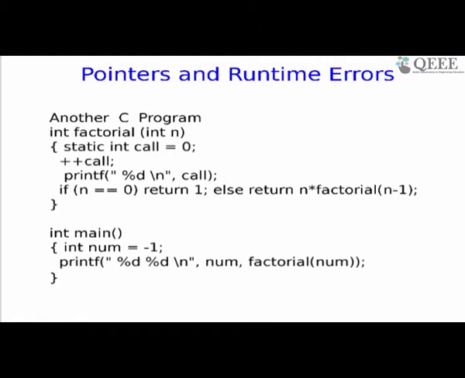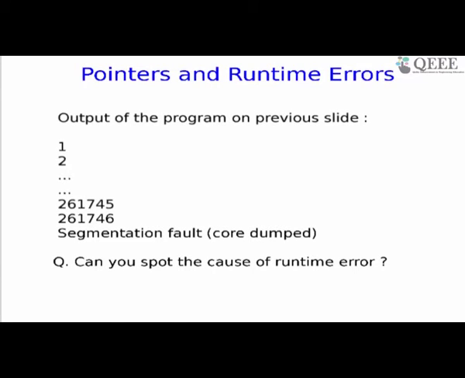If you go back to page 9, which is currently on my window, the culprit really is this minus 1 initialization here. And this minus 1 is directly being used in the call. Maybe somebody should have said, or I can change the statement here by saying, if n less than or equal to 0, then return 1. And I can block the infinite recursion. I'll give you the answer in a short while. This and similar errors because of function calls give you a segmentation fault, but why? Let me move ahead. I have a few more examples.